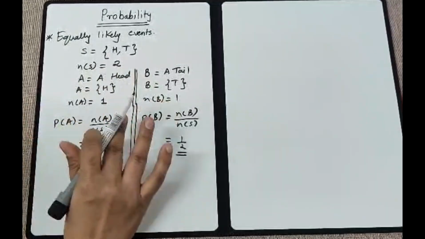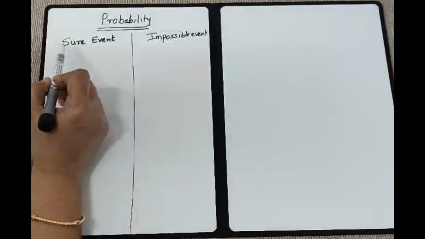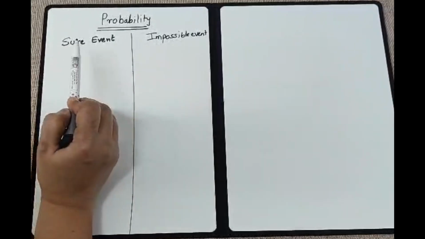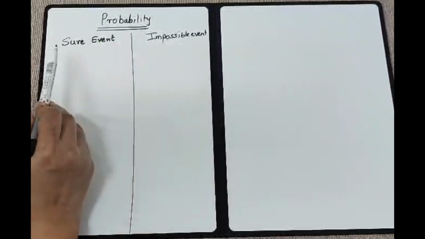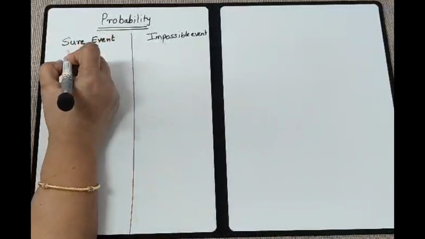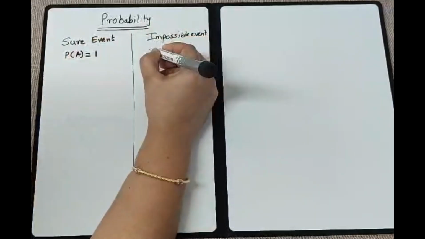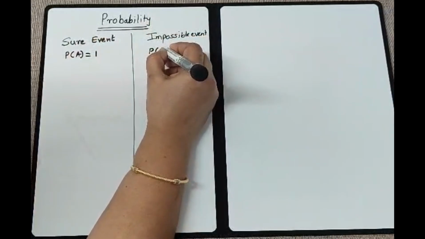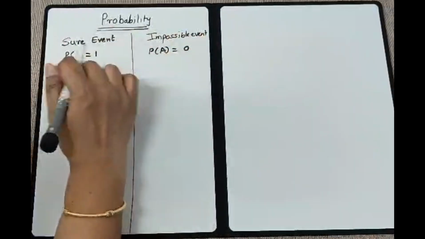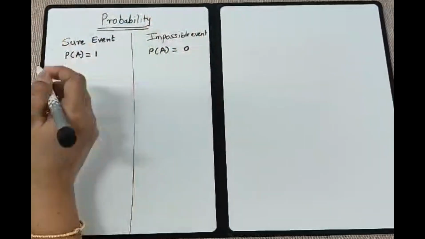Okay, let us go to the next two types of events together, because they normally come together; they are opposite of each other. Basically, they are the sure event and the impossible event. The probability of a sure event is always 1 and the probability of an impossible event is always 0. This is a star point. How? It will become clear after an example.